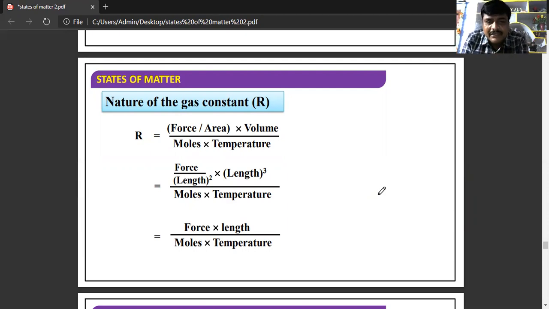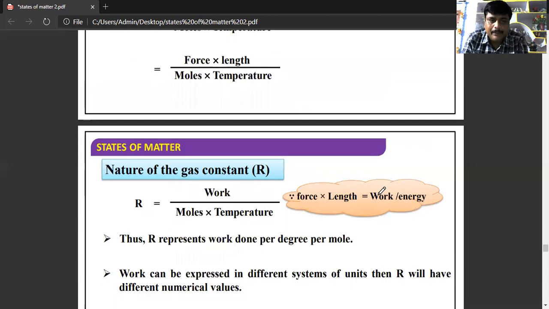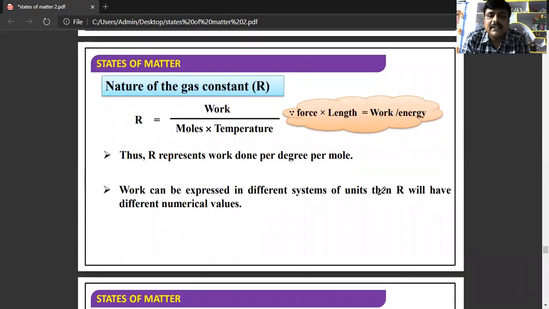Area means length square, volume means length cube, so it is force into length by moles into temperature. So R is nothing but force into length, which is work or energy, so R is equal to work by moles into temperature. So R represents the work done per degree per mole.